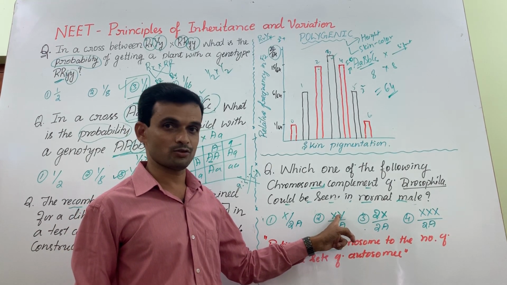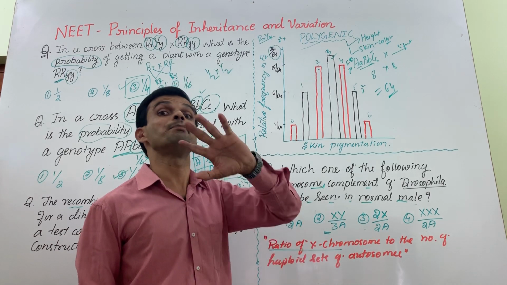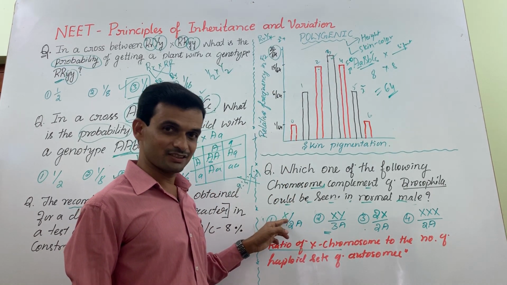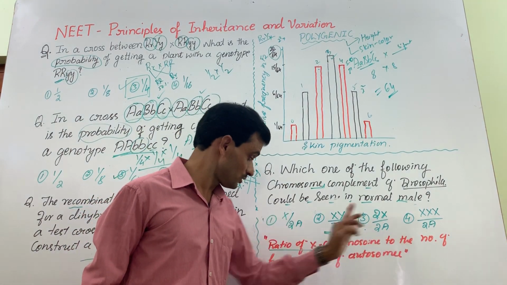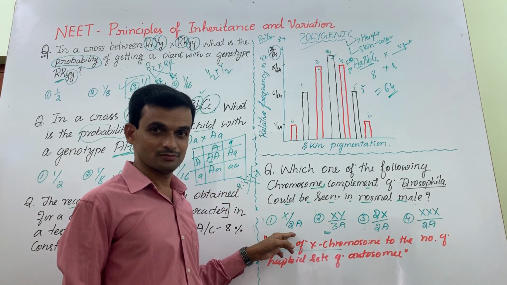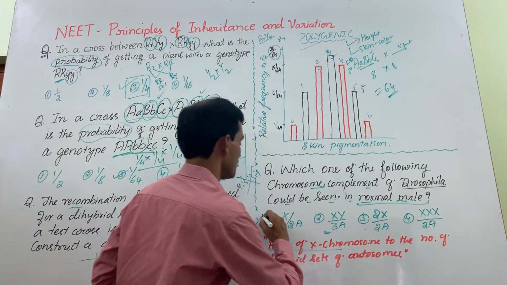I have to ignore the Y chromosome, it has no role. According to Bridges' genic balance theory, in this case, 1 by 2, the ratio of X chromosomes to the number of haploid sets of autosomes, is 0.5. It means it is a normal male.